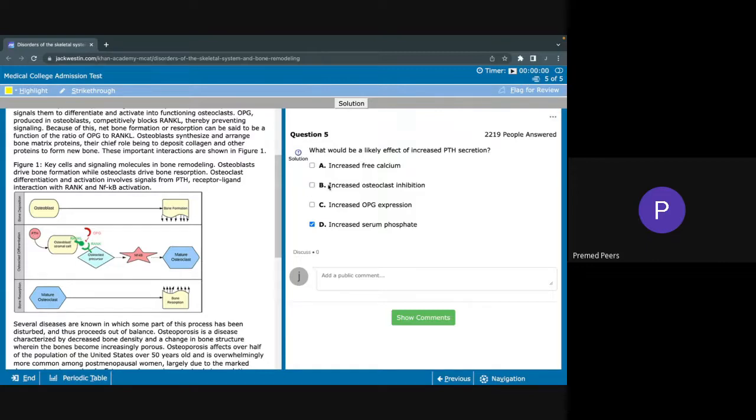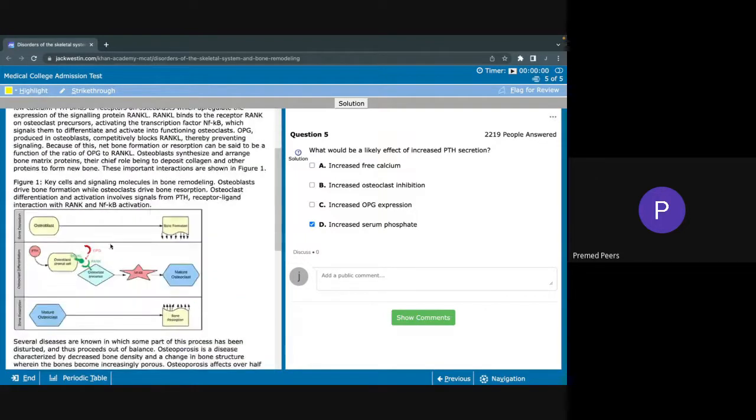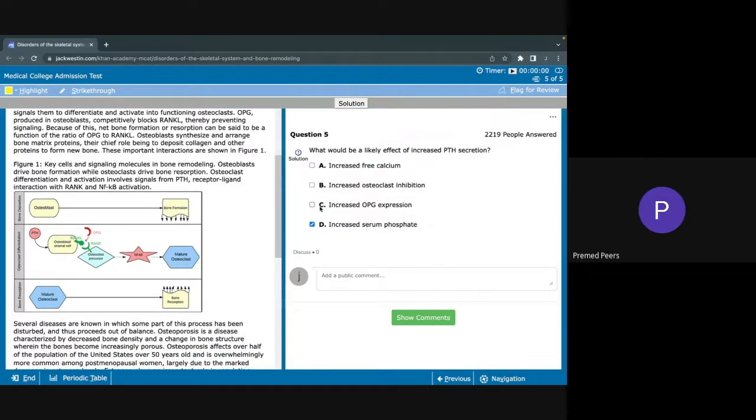So we know it's not B. For part C, increased OPG expression, OPG expression doesn't really seem to have any bearing on parathyroid hormone secretion. So this is kind of a red herring. It doesn't say anything in the passage that would suggest that OPG is somehow related to parathyroid hormone. As you can see, it's kind of down the line of the signaling cascade that leads to mature osteoclast production. So it's likely not C.